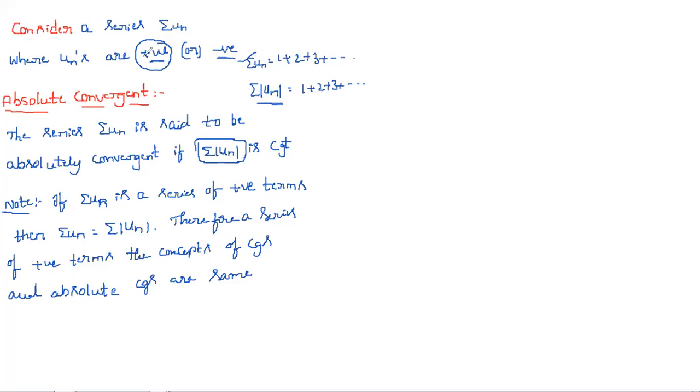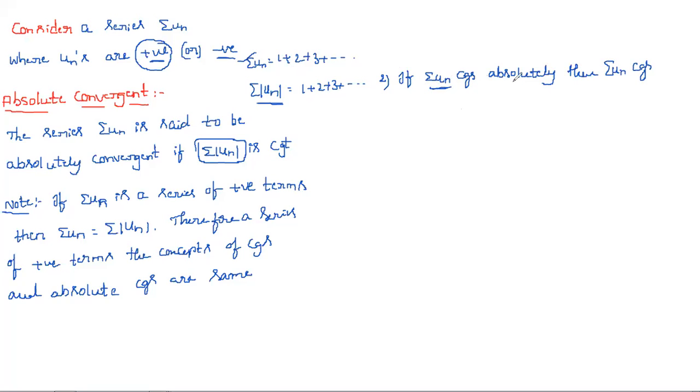Next, second one: if summation un converges absolutely, then summation un converges. If we are saying that a series is absolutely convergent, obviously that series is convergent. So this is very important, and we can use this in problems.